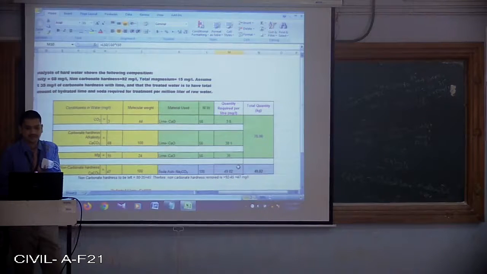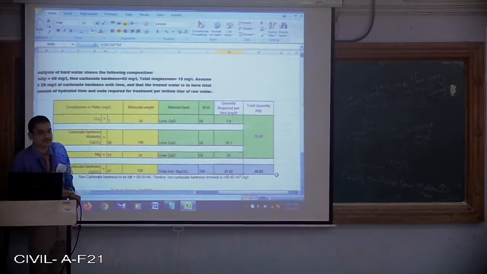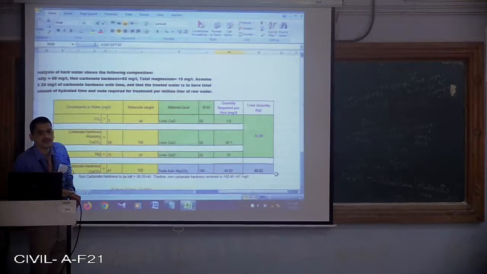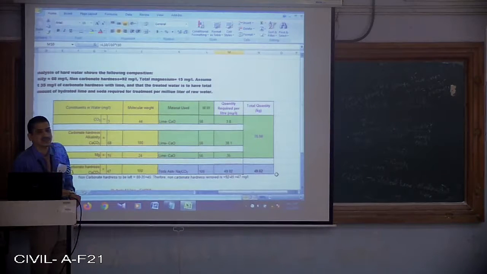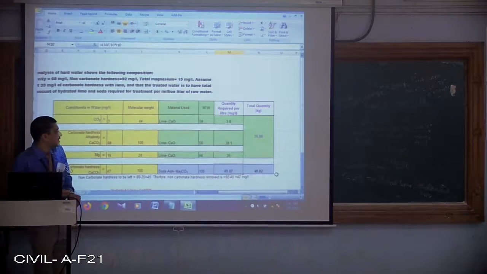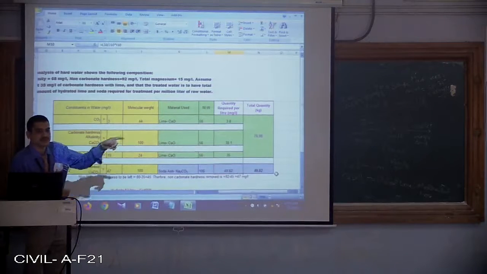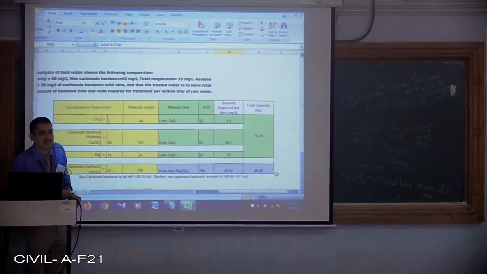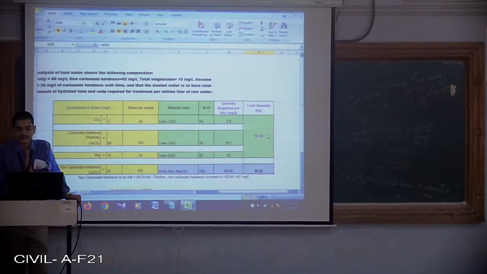Similarly, 49.82 is what? mg per liter multiplied by 1 million liter, because we need to treat 1 million liter of water, that means 49.82 multiplied by 10 to the power 6, the answer is going to be in terms of mg. But I want the answer in terms of kg. So 1 mg is nothing but 1 divided by 10 to the power 6 kg. That means 49.82 multiplied by 10 to the power 6 divided by 10 to the power 6. So 10 to the power 6 gets cancelled, and we are going to get the soda ash quantity in kg as 49.82.